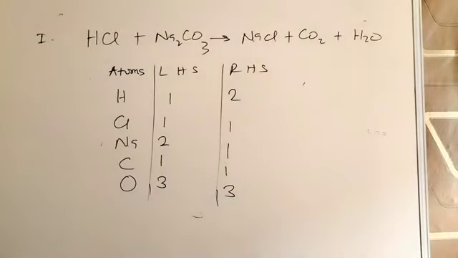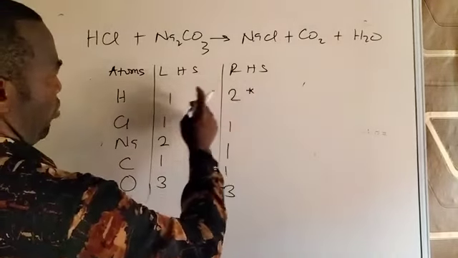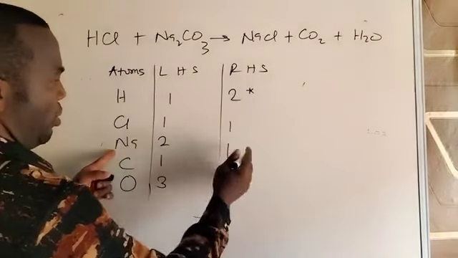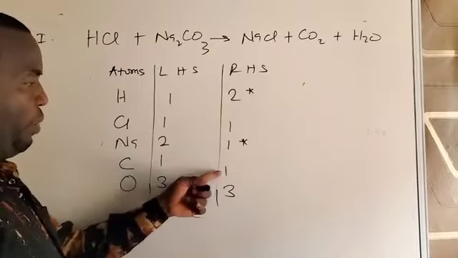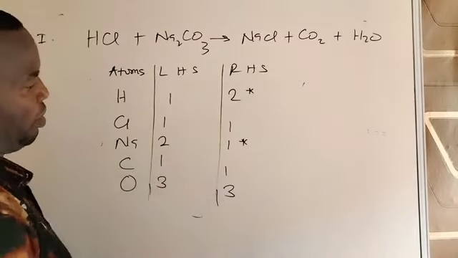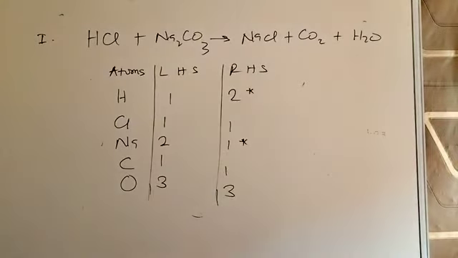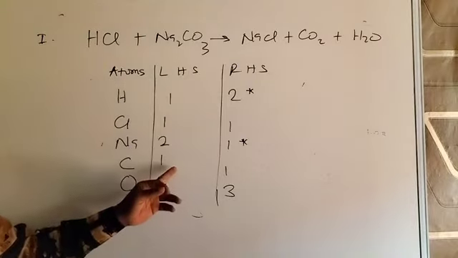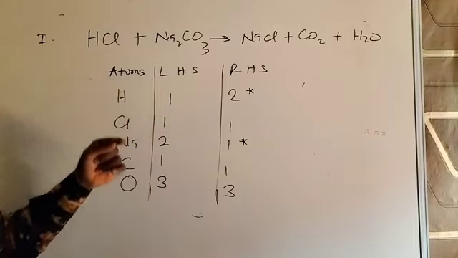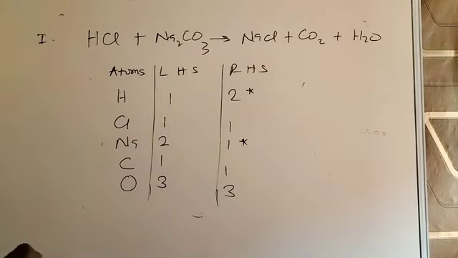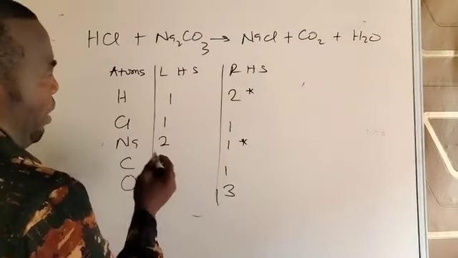You inspect the table and see whether it is balanced. You see that hydrogen is not balanced, 1 and 2. Sodium is not balanced, 2 and 1. Carbon appears balanced, oxygen appears balanced. As long as 2 elements are not balanced here, the whole equation is not balanced. So we have to work on the equation. We have 2 elements that are not balanced, hydrogen and sodium. As I said, when you want to balance, start with one of the elements, hydrogen or sodium. To balance it, you check a number that will multiply the smaller value.